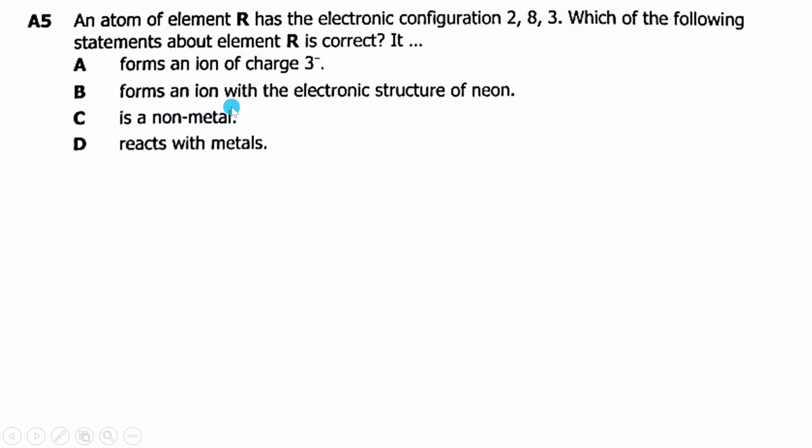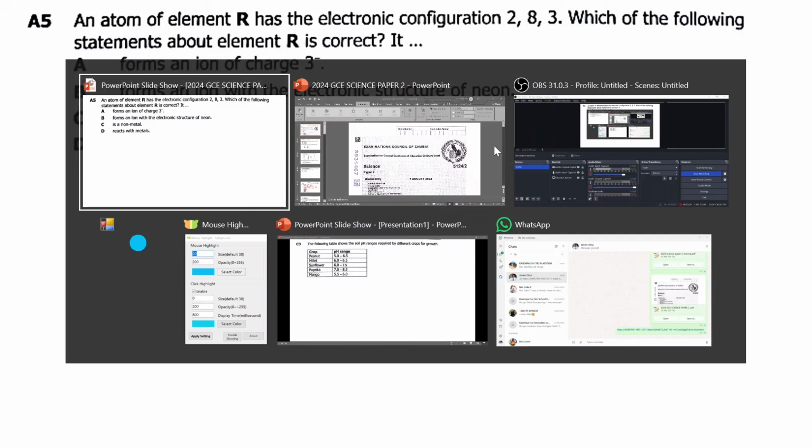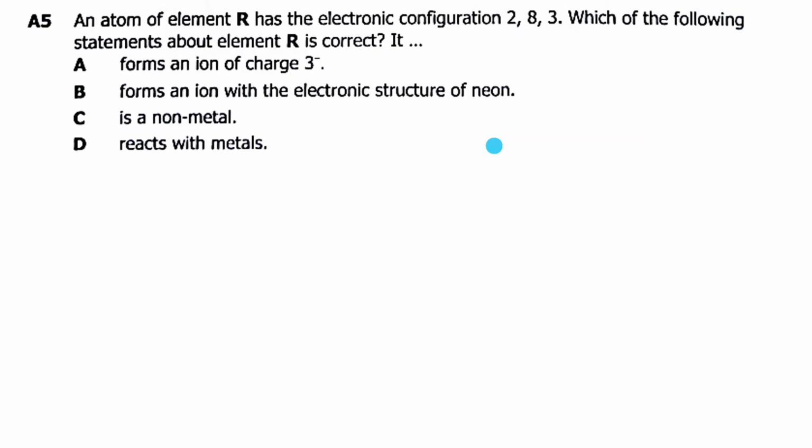B, forms an ion with the electronic structure of neon. Of course, I do not have the periodic table here, but neon has 10 electrons and an atomic mass of 20.